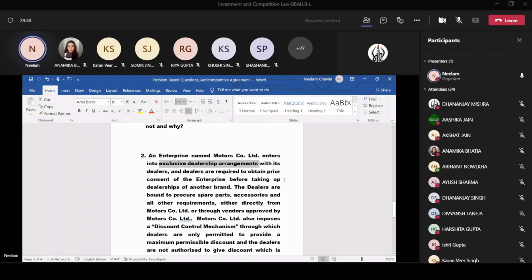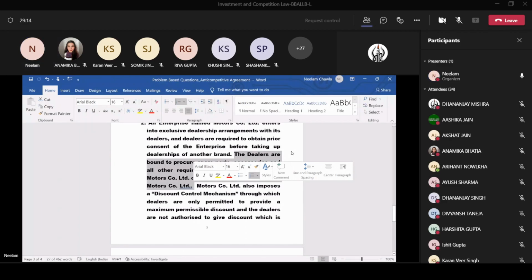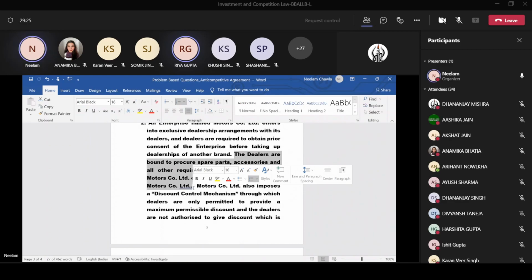Now the next is that the dealers are bound to procure spare parts, accessories and all other requirements either directly from the motors or through its vendor. Yes. Is it violating any provision of the vertical agreement, that is under section 3(4)? No, ma'am, I don't think so. Maybe it's just a quality check because they're allowing them to buy through other vendors approved by the company.